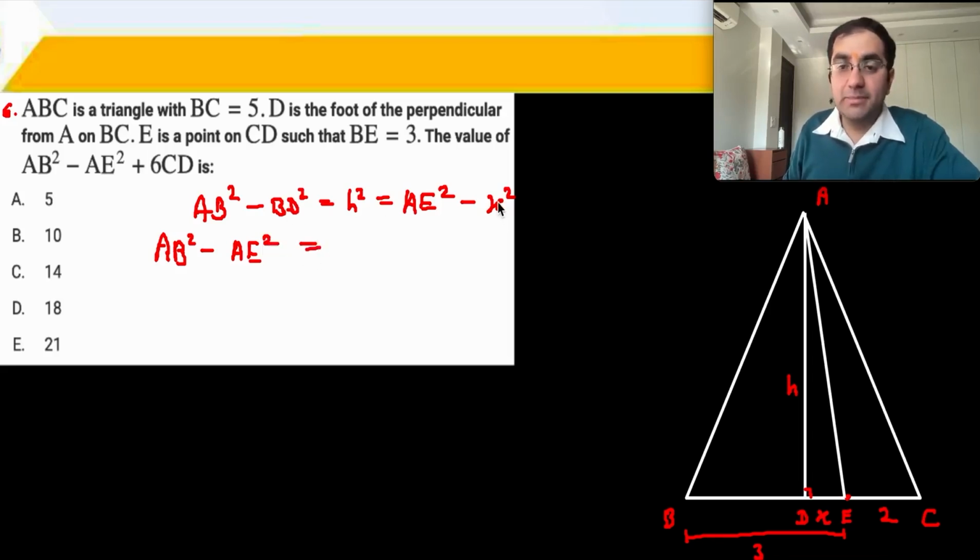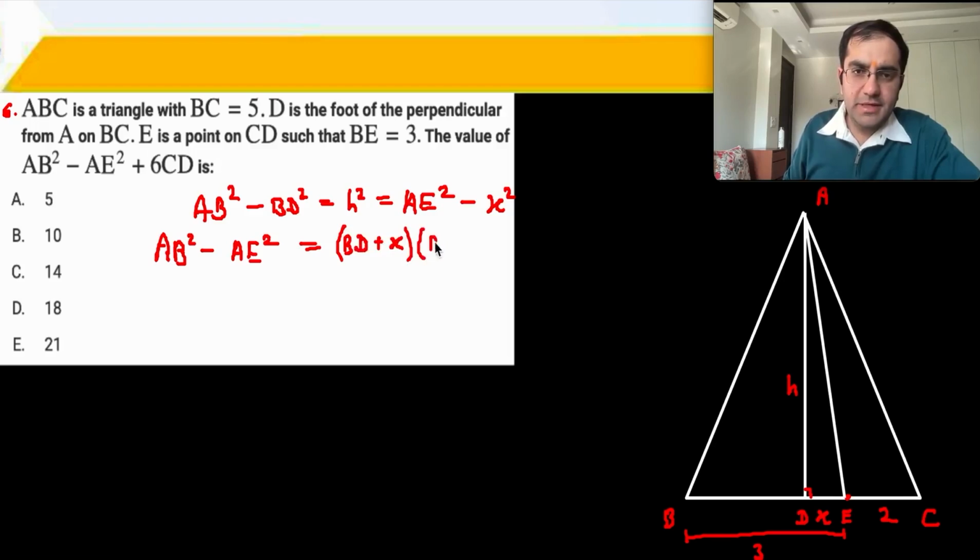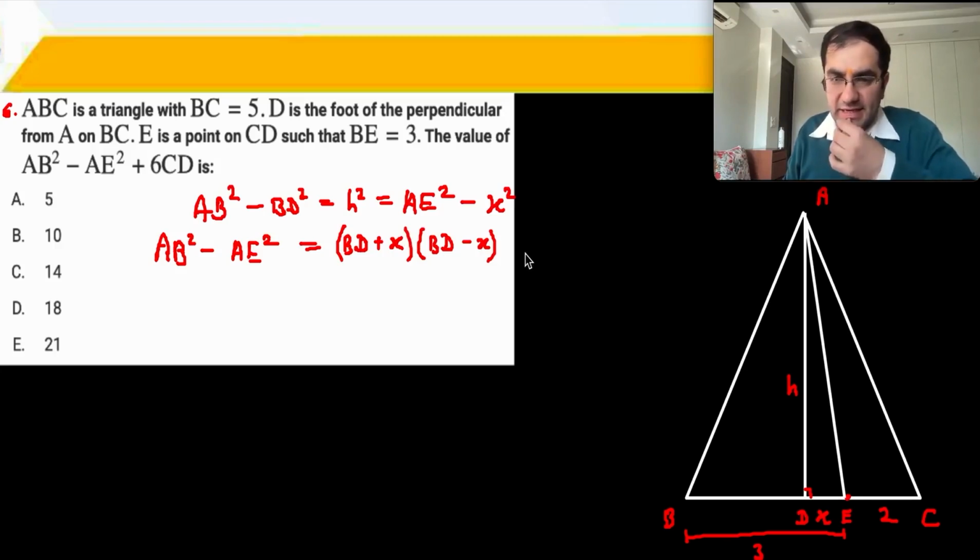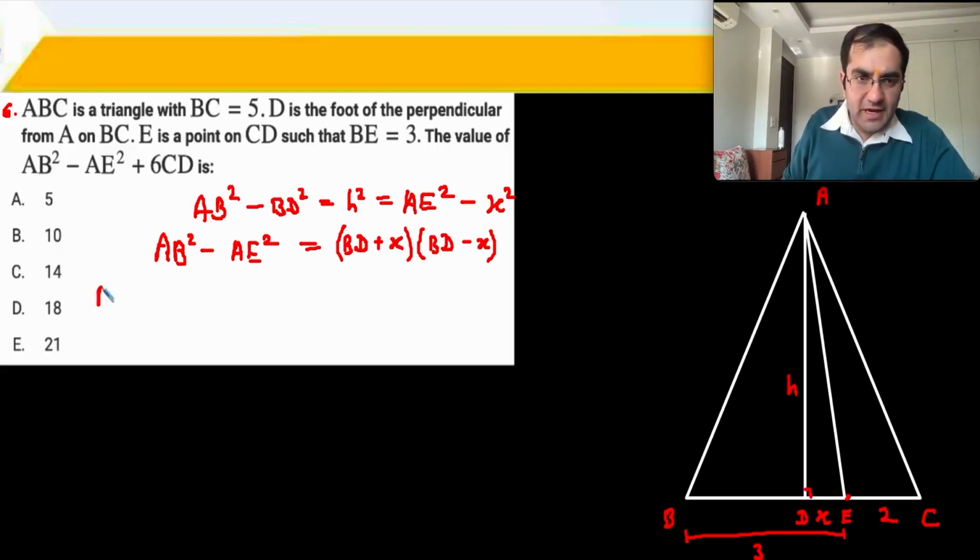So yeah, I get BD plus x and BD minus x. So BD plus x, and BD minus x, right? So BD plus x is of course 3. And I still need the value of 6 CD. What we need to do is we also need our 6 CD. So let me add that on both sides.